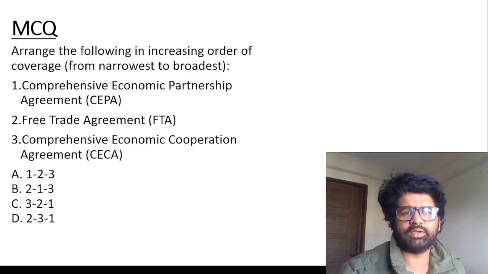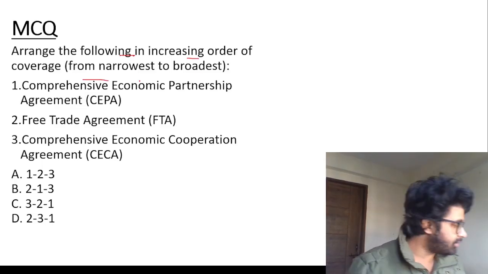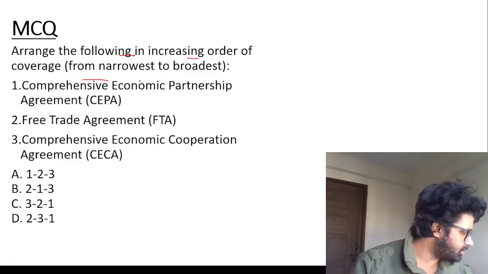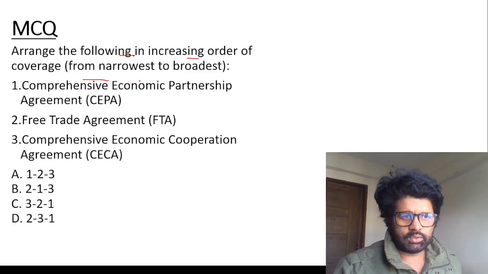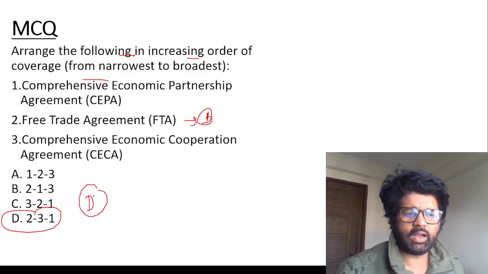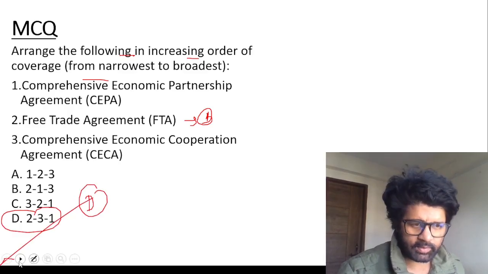See, CSAT. Again, basic, guys. MCQ. Arrange the following in increasing order of coverage, from narrowest to broadest. Which is the narrowest and which is the broadest? So the answer is FTA first, narrow, and then CECA, and then CEPA. Answer is D.